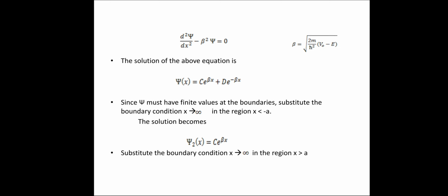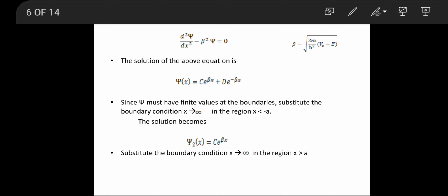Therefore, d square psi by dx square minus beta square psi equal to 0. We consider this as equation 3. For this equation, the solution can be written as psi of x is equal to C into e power beta x plus D into e power minus beta x. So we are considering two variables C and D.